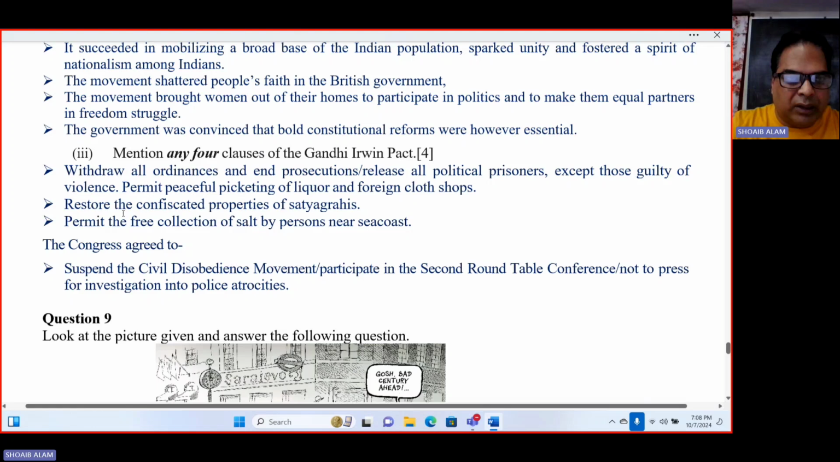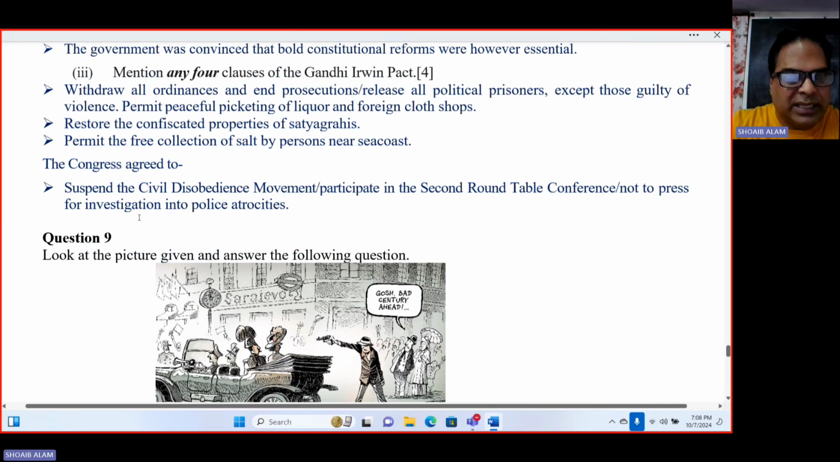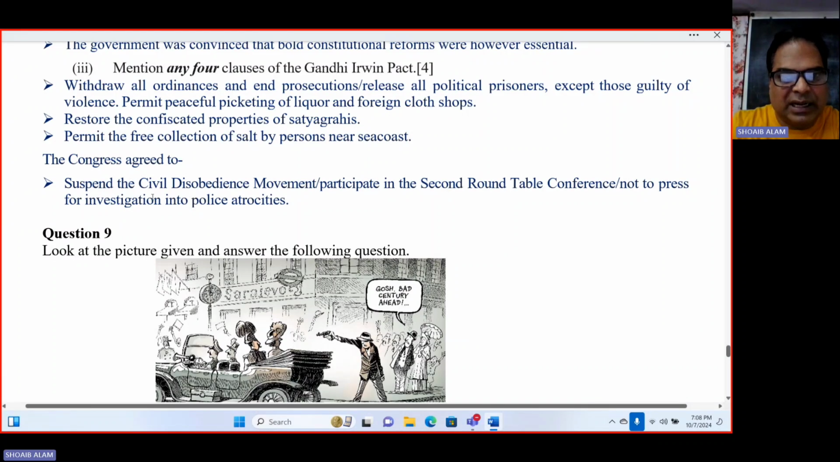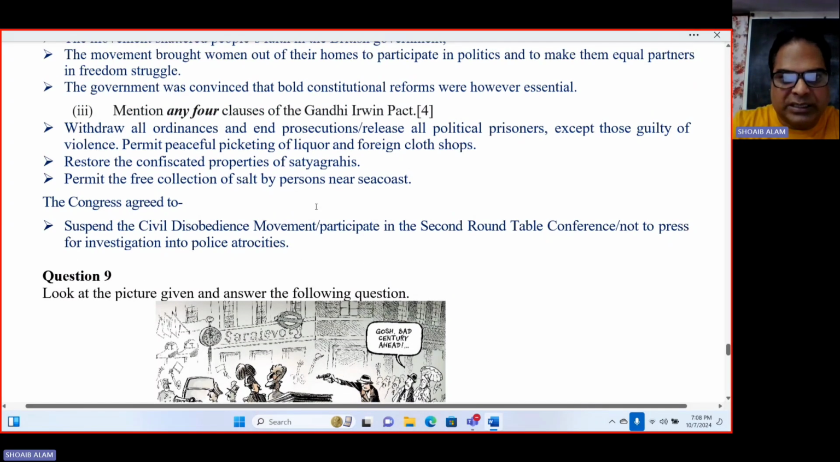Those whose properties were confiscated will have them restored. Indians will be allowed to prepare salt for their own consumption, not for selling. And the Congress accepted to attend the second roundtable conference. That means Gandhiji accepted to suspend the civil disobedience movement, and then he agreed to participate in the second roundtable conference.